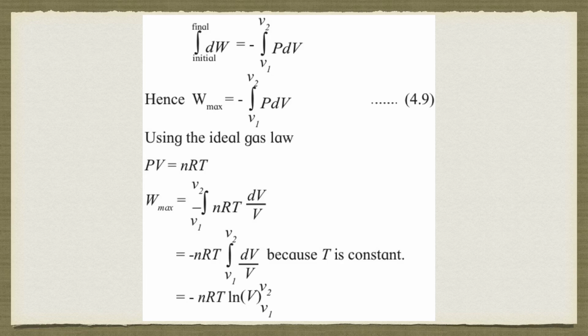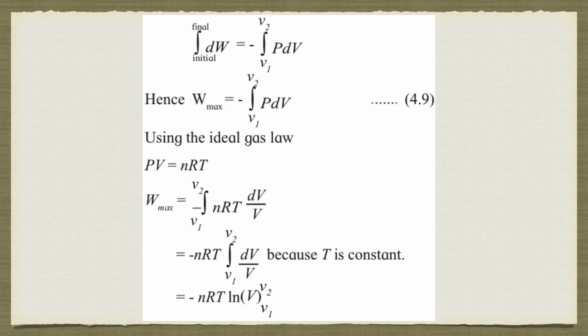Whatever the maximum work we will be getting, that is during the expansion which is taking place reversibly. So we can say integrating dW between the limits initial and final will be equal to minus integration of P dV within the limits V1 to V2.